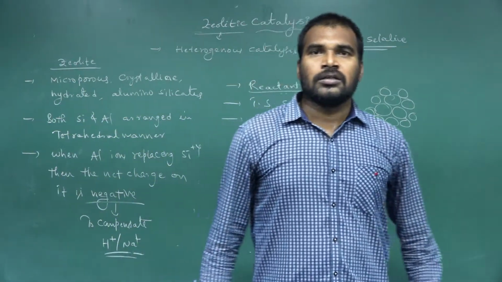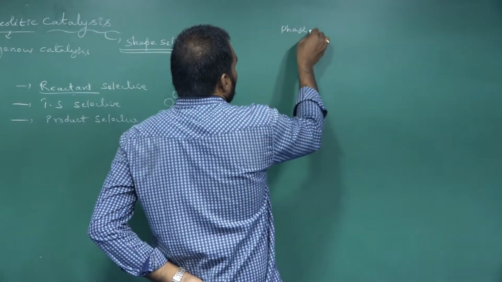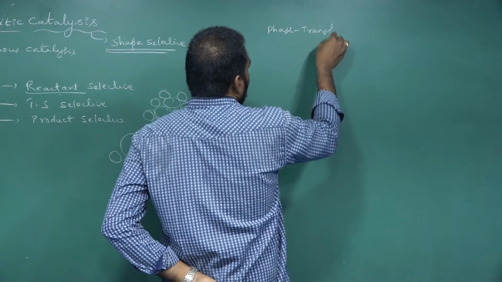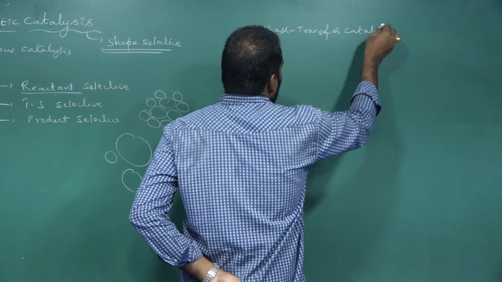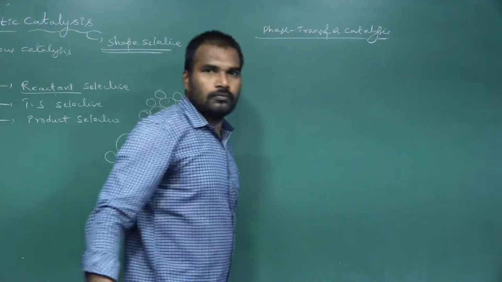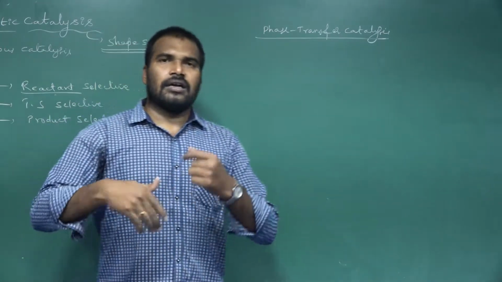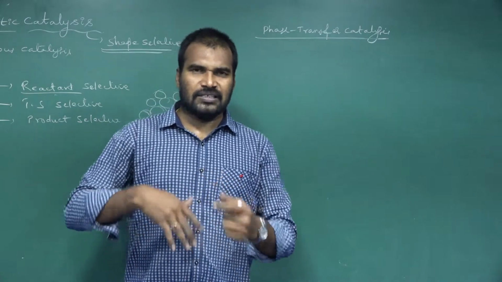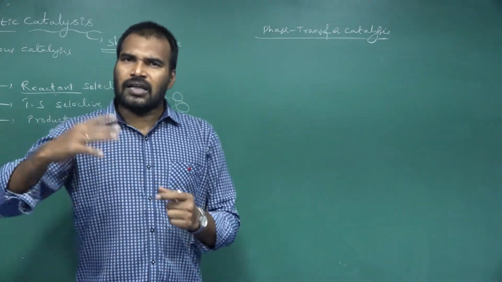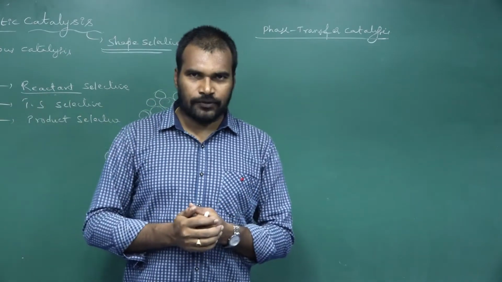Next, move on to the third catalysis, that is phase transfer catalysis. Let us take one reactant in one solvent, for example an aqueous solvent, and the other reactant in another solvent, that is an organic solvent.